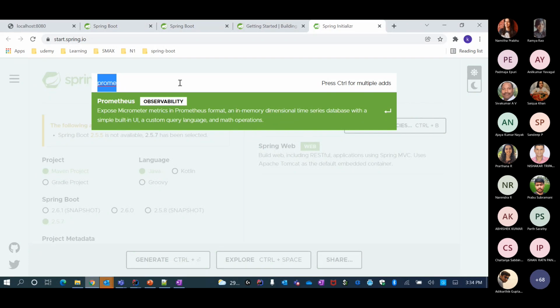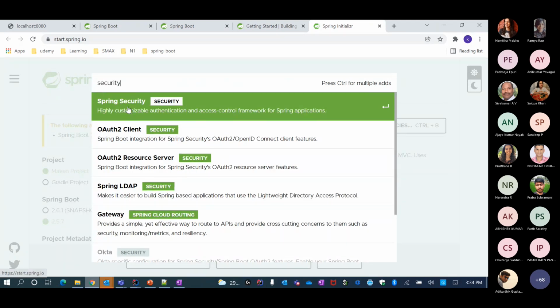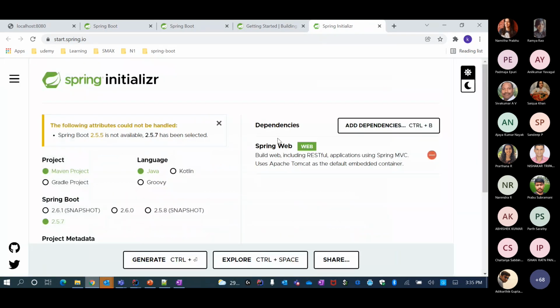And then there is documentation. It's not as simple as getting security just like that. Of course, you will have to add Spring Security, and then there is detailed documentation available on Spring Security, like how you can perform authentication, authorization, where your users are, whether they are in the database or configuration file, and things like that.